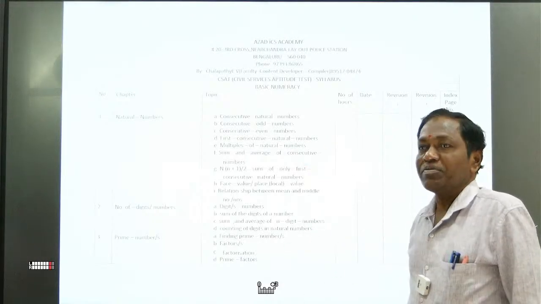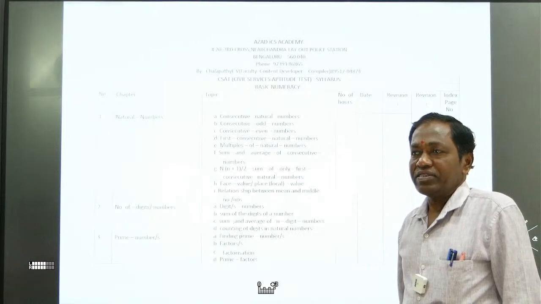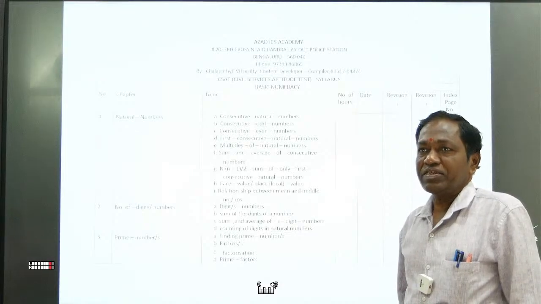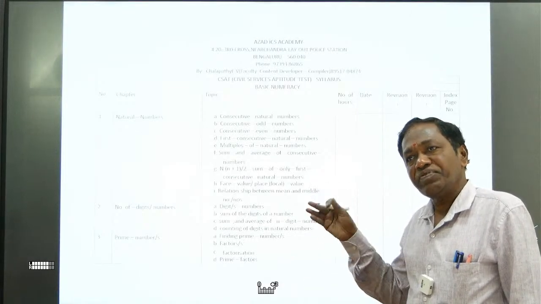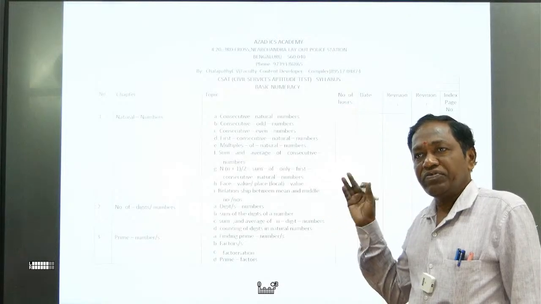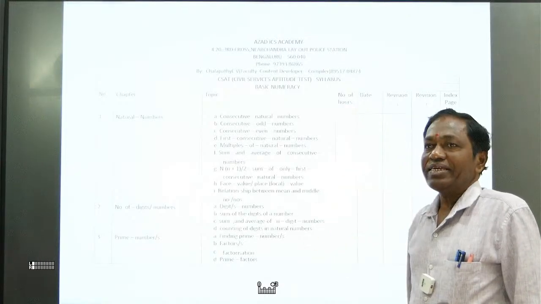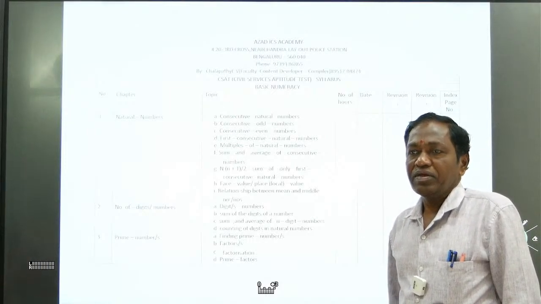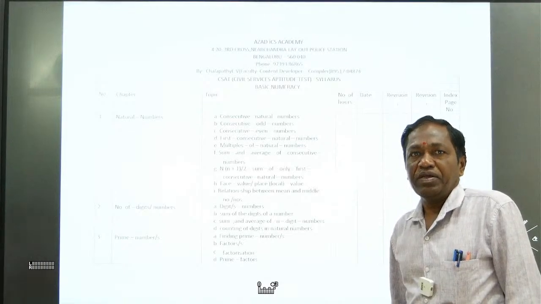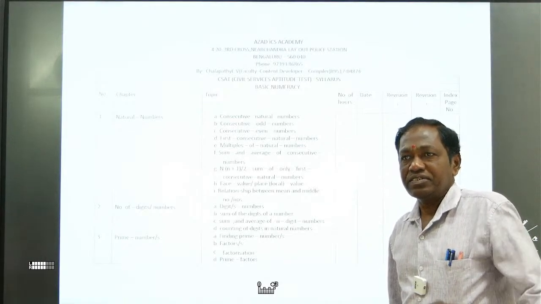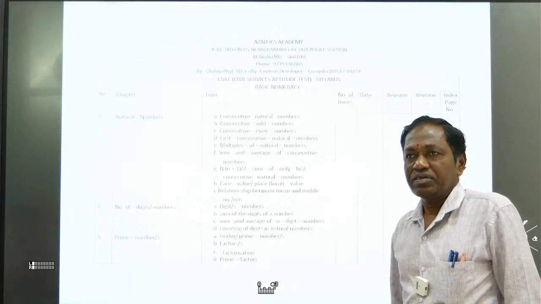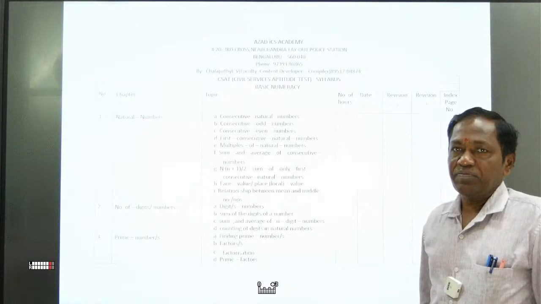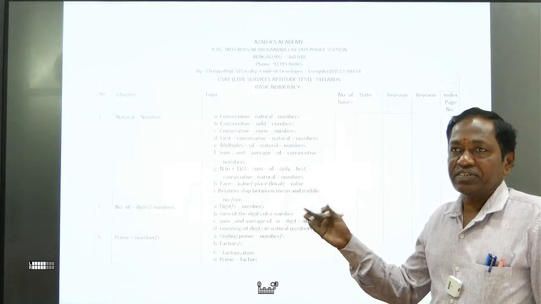And consecutive odd numbers. So odd numbers are what? 1, 3, 5, 7, 9. That is consecutive odd numbers. 1, 3, 5, 7, or 11, 13, 15, 17, 19, 21, and so on. Consecutive even numbers. Even numbers are what? Those divisible by 2, in other words, leaving remainder 0. Like 2, 4, 6, 8. Even you can start from 78: 78, 80, 82, 84, 86, 88, and so on.